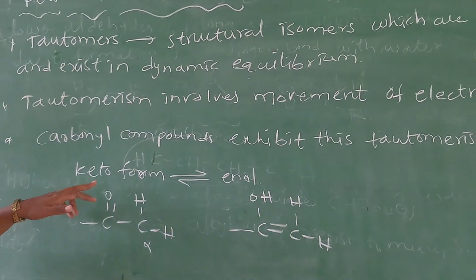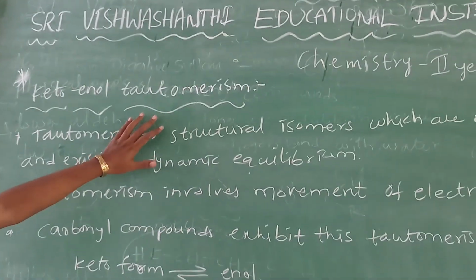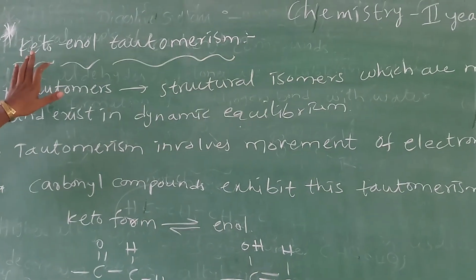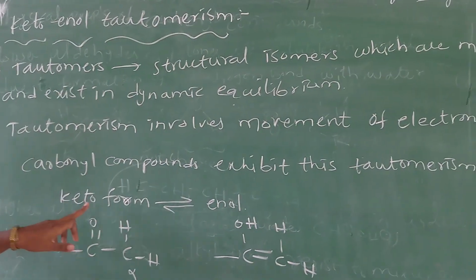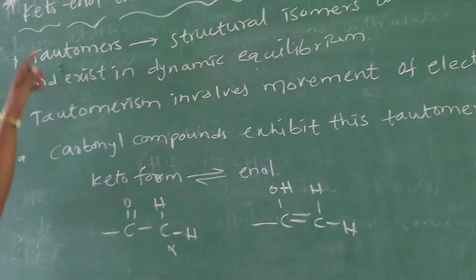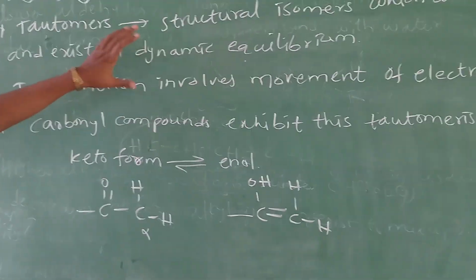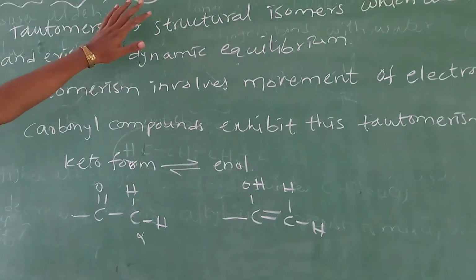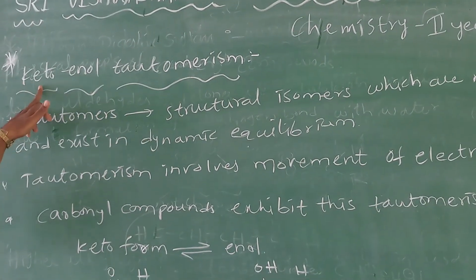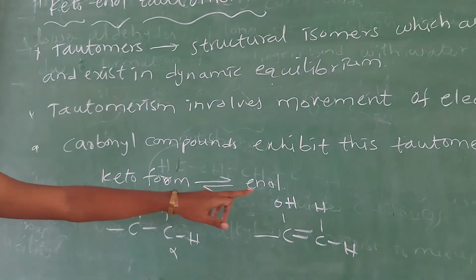See one example here in keto-enol. All of you understand that tautomerism is completed. Now what is in the keto-enol? Keto compound is converted into enol form. Tautomerism means structural isomers that are interconvertible and maintain dynamic equilibrium. What is in the keto-enol? Keto compound is converted into enol form.